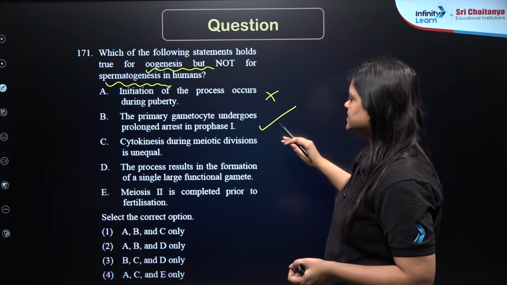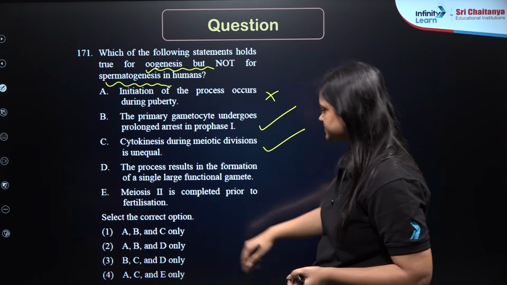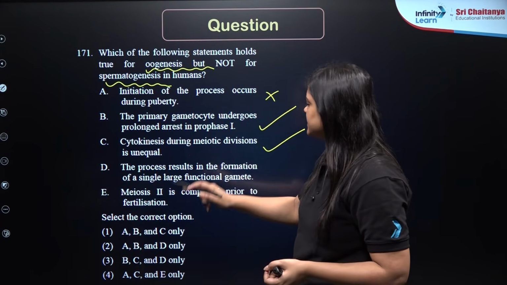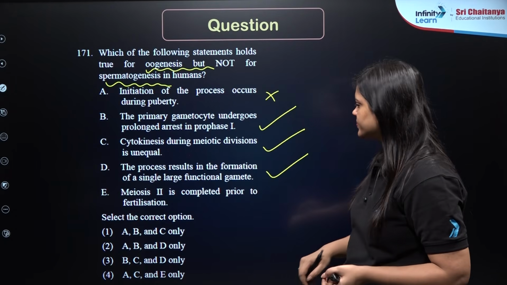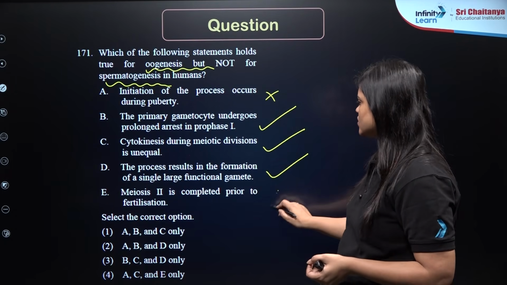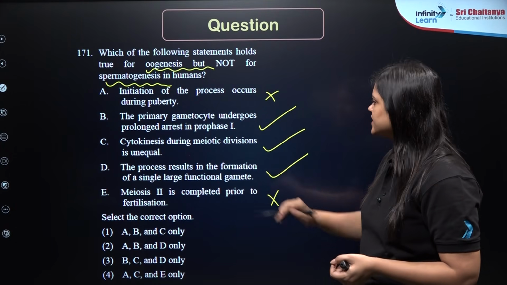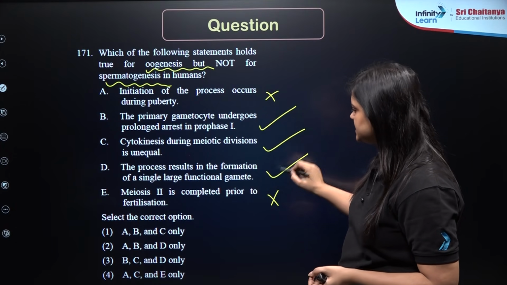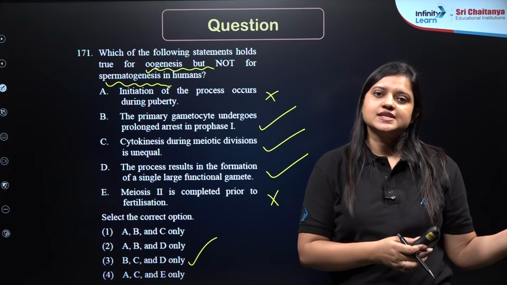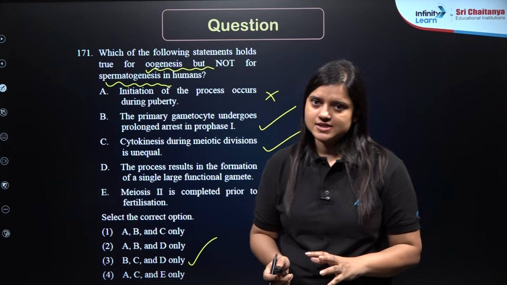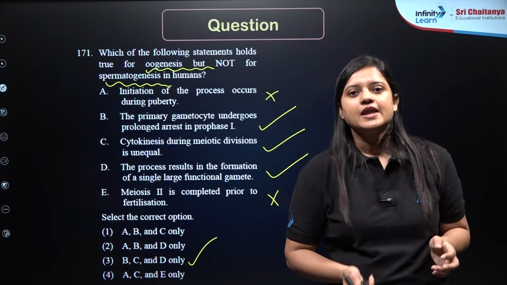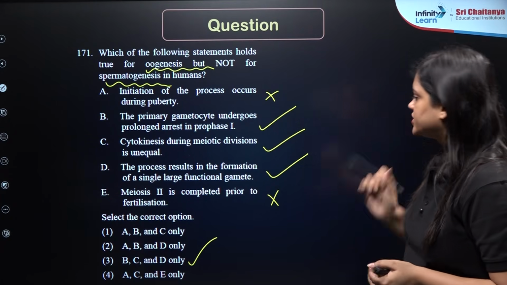Cytokinesis during the meiotic division are unequal. Yes. The process results in the formation of a single large functional gamete. True. Meiosis 2 is completed prior to fertilization. That is not true for oogenesis. Right? So we have B, C, D. B, C, D only correct for oogenesis and not for spermatogenesis. So correct answer for this question should be 3. Now let's move on to our next question.